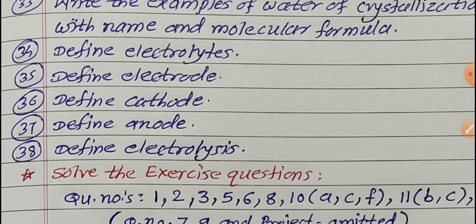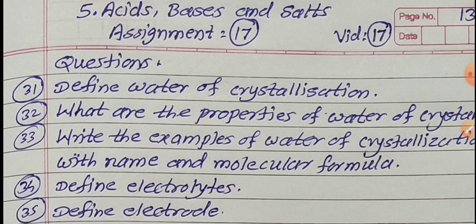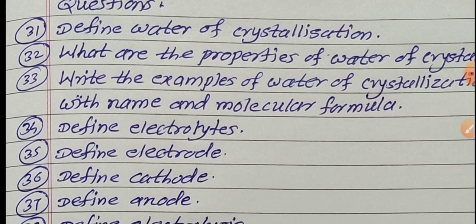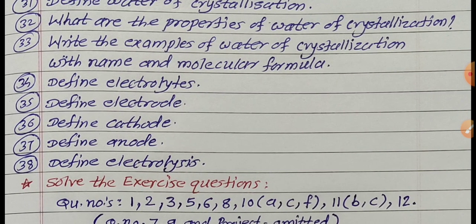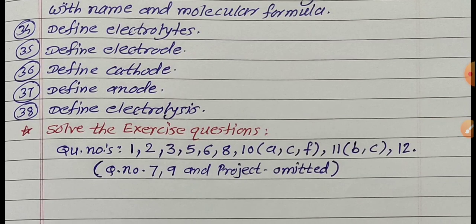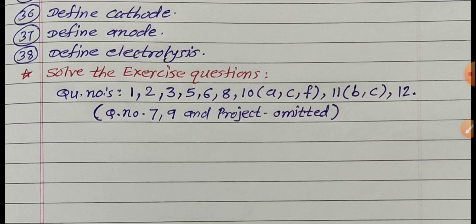So, in this way, our lesson number 5, acids, bases and salts, is over. Carefully watch the video, and try to complete the question answers given in this video and in the assignment. What is the first question? Define water of crystallization. What are the properties of water of crystallization? Write an example of water of crystallization with name and molecular formula. Some definitions: define electrolytes, electrode, cathode, anode, electrolysis. And from the exercise questions, solve these questions in homework. All the answers related to this are in assignment number 17. I will give all answers in our assignment solution.